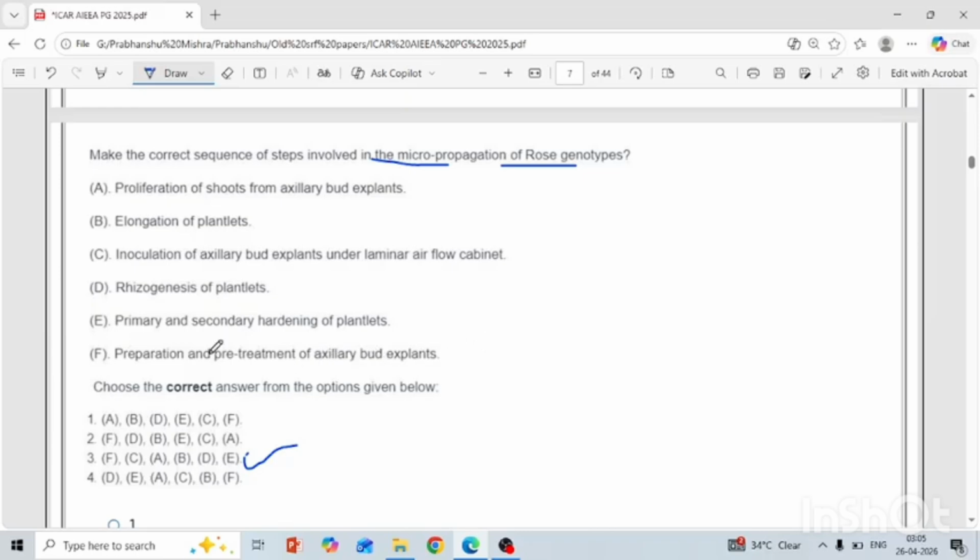So preparation and pre-treating of the axillary bud explant, followed by inoculation of the axillary bud explant under the laminar airflow cabinet, then the proliferation of the shoots from the axillary bud explants, and then elongation of the plantlets, then rhizogenesis of plantlets, and in the last, primary and secondary hardening of the plant. These are the basic steps in plant tissue culture. Not only the rose, it follows for all crops. Okay.